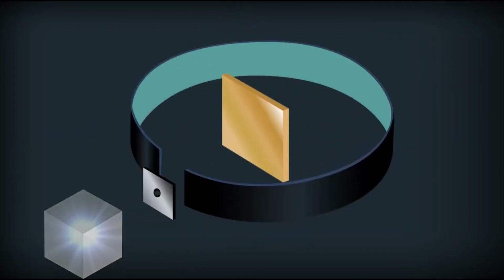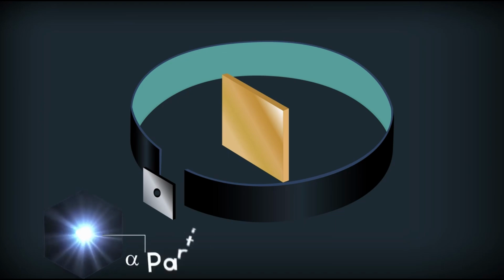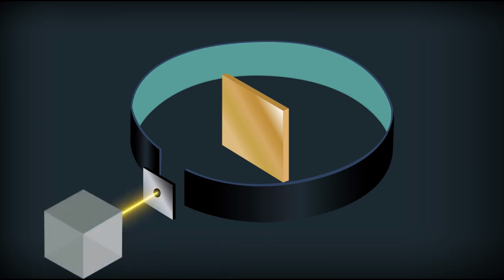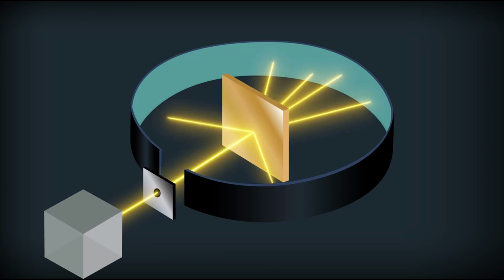A radioactive source was placed in a lead block with a narrow opening. The radioactive source is rich in alpha particles. These alpha particles are allowed to pass through the narrow opening. A lead sheet with a slit is placed just after the lead box.